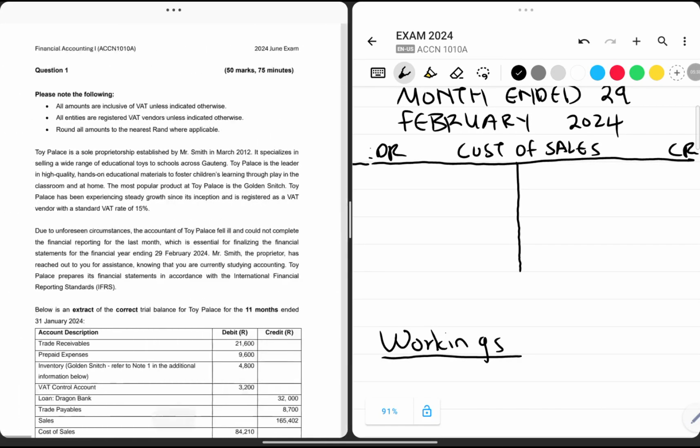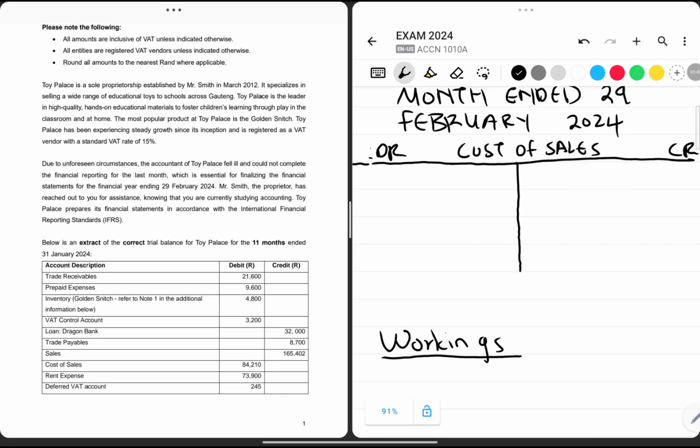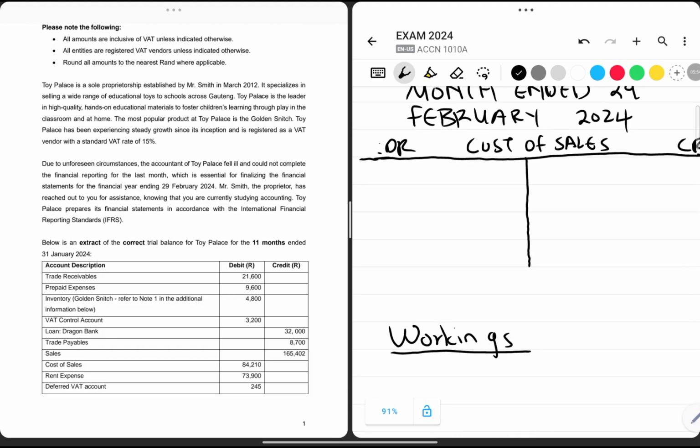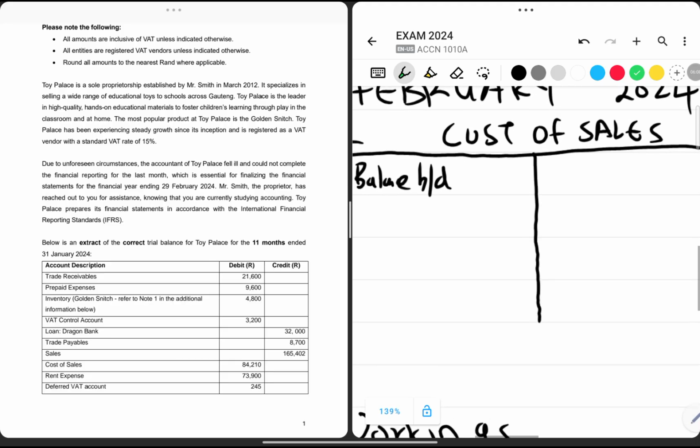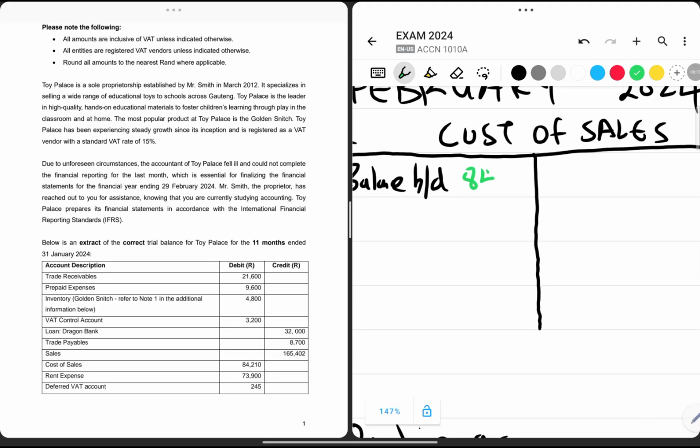We know that the closing balance of the previous month is the opening balance for the following month. So the closing balance at 31st January of the cost of sales will automatically be the opening balance of cost of sales for the month of February. So we're going to write 1st of February 2024, balance brought down, of a value of how much? Of a value of 8 410. So this is the value of the balance.